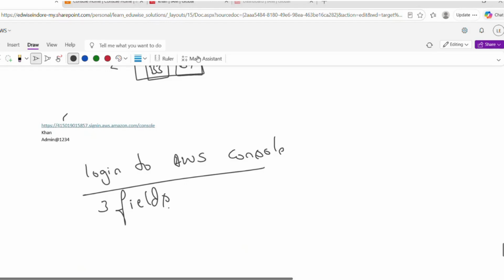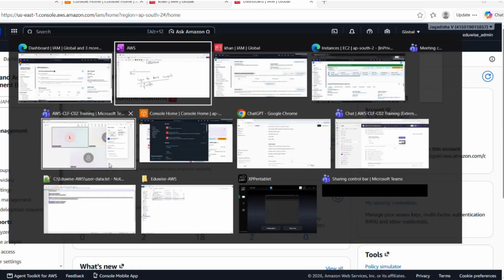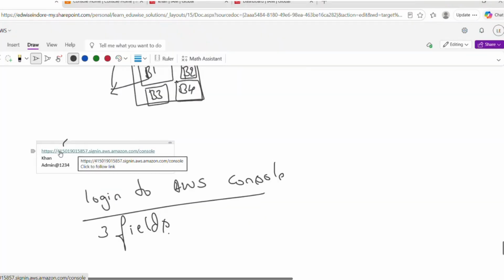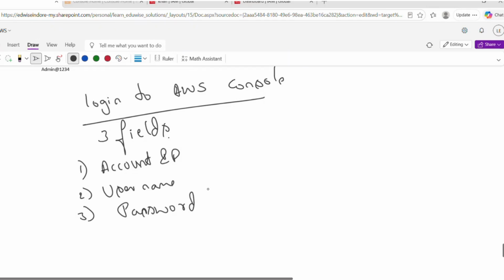One is account ID, second one is username, and third one is password. Using these three fields, we are going to sign in into the AWS account.